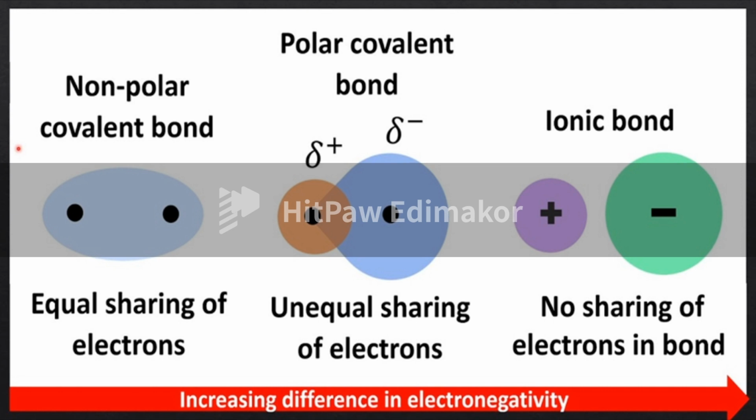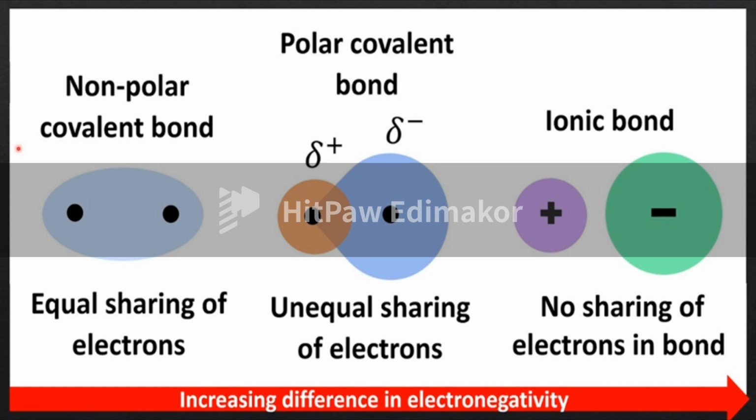There is equal sharing of electrons in the case of a non-polar covalent bond, and unequal sharing of electrons in the polar. Therefore, equal sharing of electrons is non-polar, but unequal sharing of electrons is polar. That is the polarity.